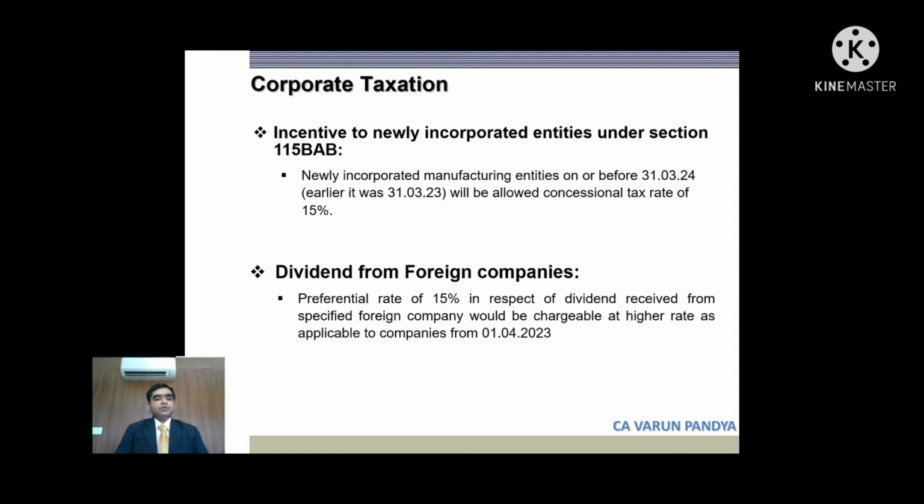So let us take one more example. Let us say the total income of 5 crores is from either dividend or capital gain under 112 or 112A. In that case, surcharge will be capped at only 15%. So this has a substantial impact on HNIs. So we will now, friends, move on to the next slide.